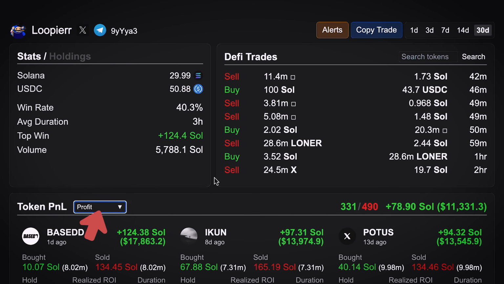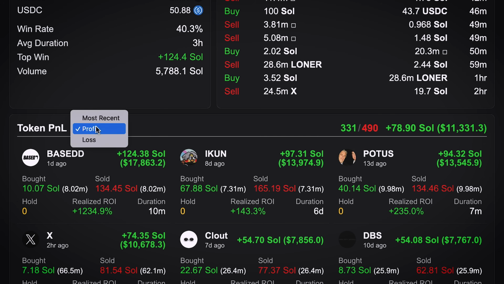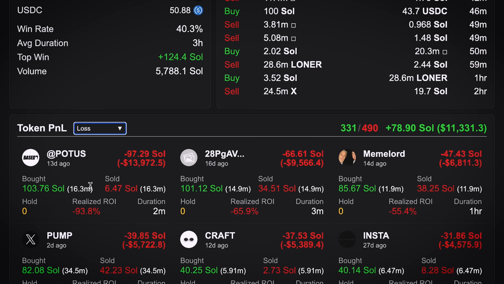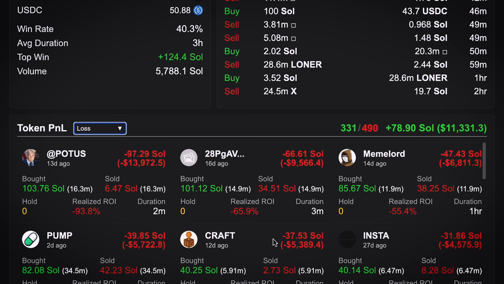If you click on profit, you can see the total profit. He bought with 10 Solana, he made 134 Solana. So you can see a lot of his trades here, and then you can also check his losses. Here he lost 93%, 65%, 55%, 93%. So are you willing to take some of the losses too? You just have to factor that in whenever you're trading.